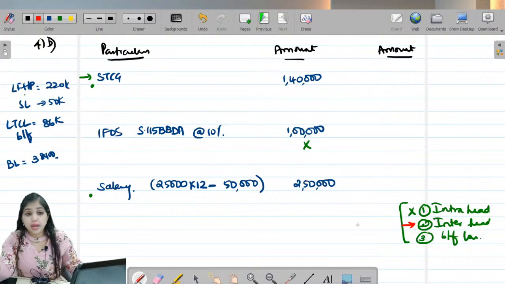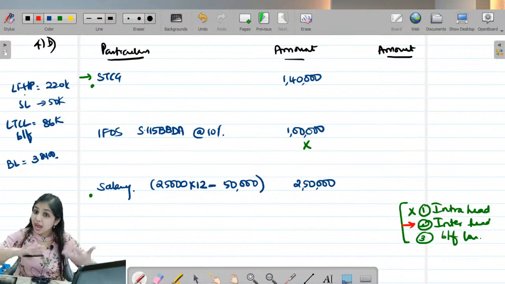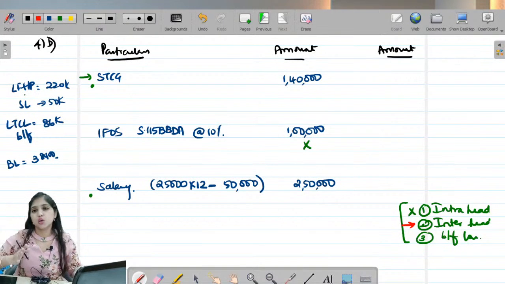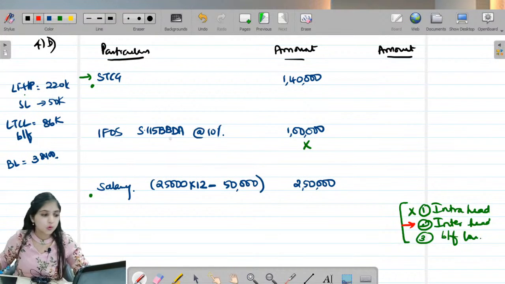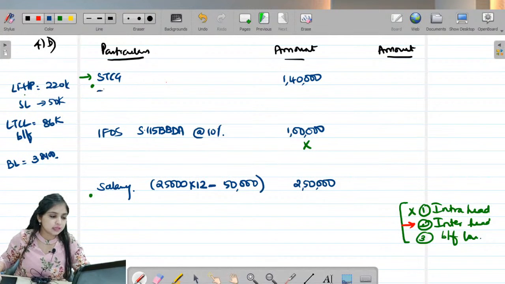Even though I have 2,20,000 loss from house property, I can adjust only rupees 2 lakhs. Intra-head, adjust how much ever you want. But inter-head, loss from house property in a year is restricted to rupees 2 lakhs. Okay, so I have 2 options, STCG or salary income. I will always pick my special rate income first, so I will set off my loss from house property against this special rate income of STCG.